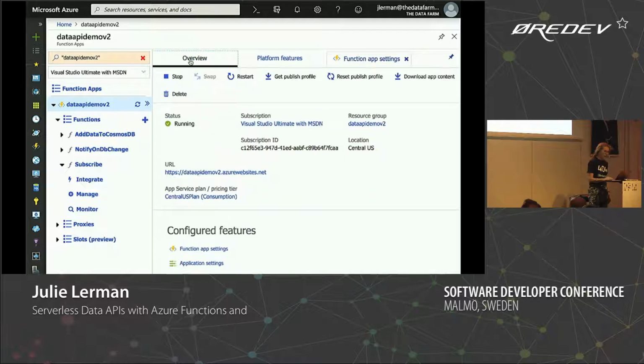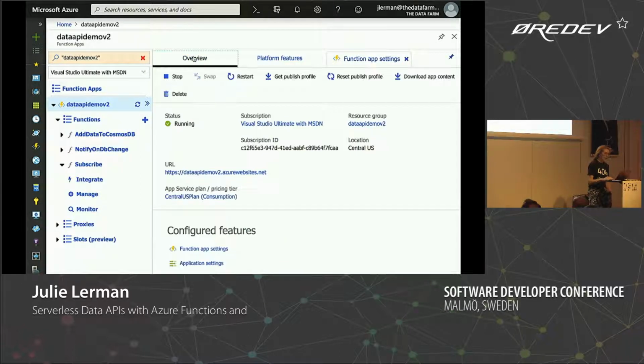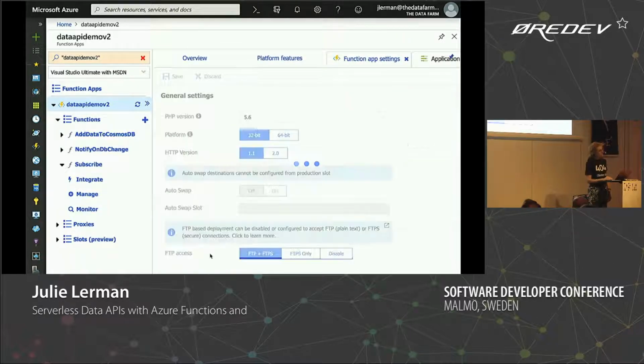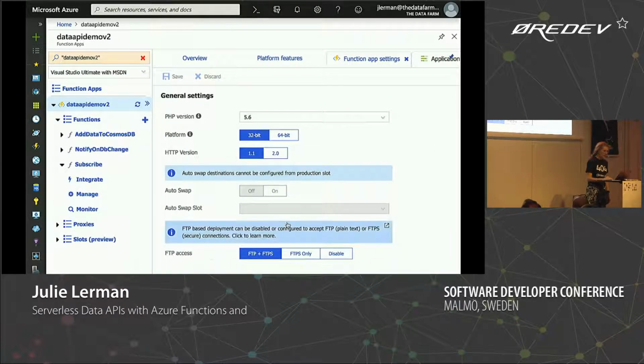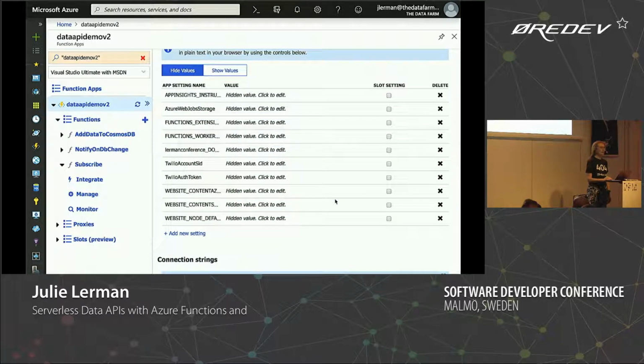And then, wait, which one was I just in? Function app settings. Sorry, I think the naming is really confusing because I can't ever tell the difference between application settings and function app settings. So the important thing about the application settings is you can put all your secrets in here.